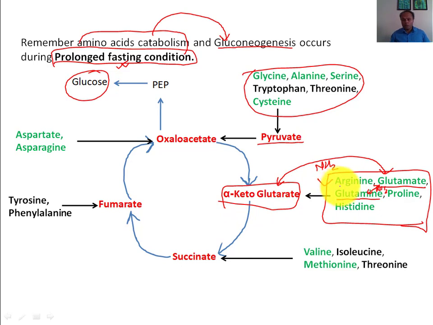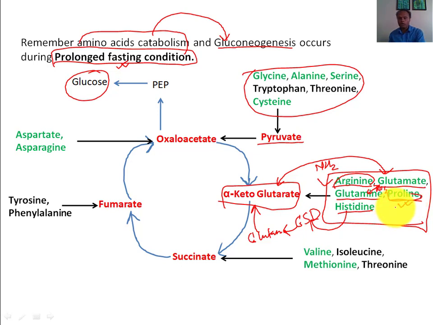But we will have to understand how arginine, proline and histidine produce alpha ketoglutarate. Luckily, all three of these amino acids produce an intermediate called glutamate semialdehyde. This glutamate semialdehyde will produce glutamate, and glutamate will produce alpha ketoglutarate. So this is how all these amino acids produce alpha ketoglutarate. And let me talk first about proline.